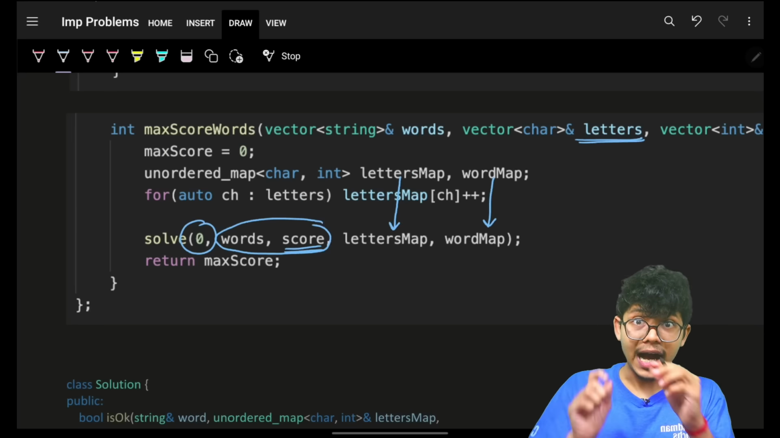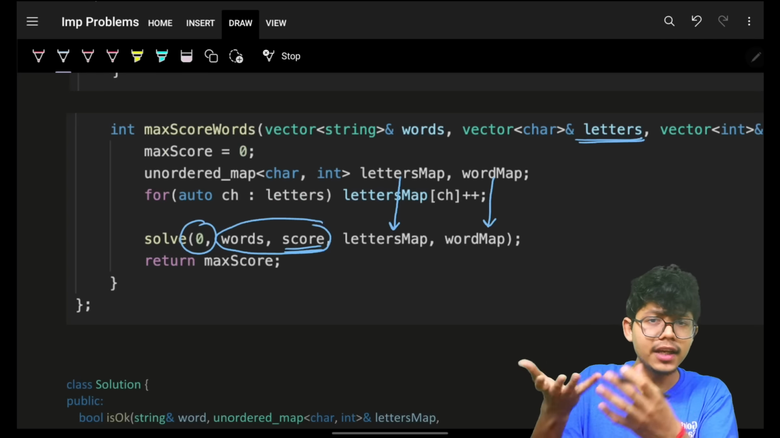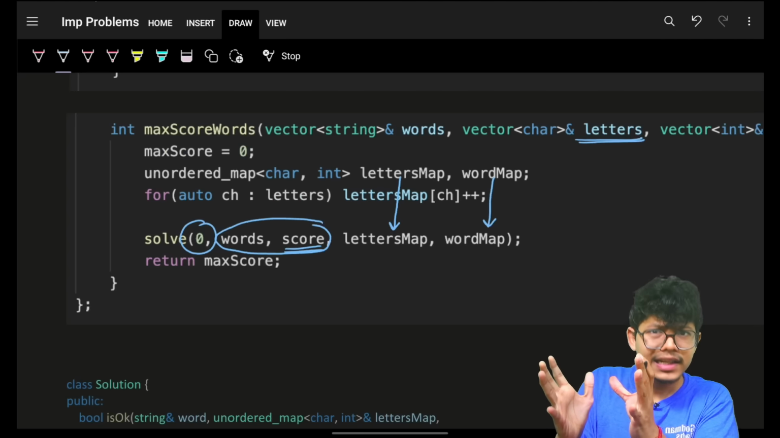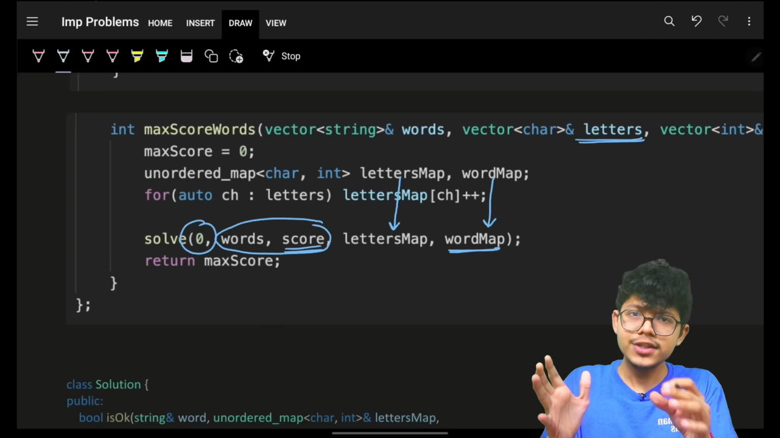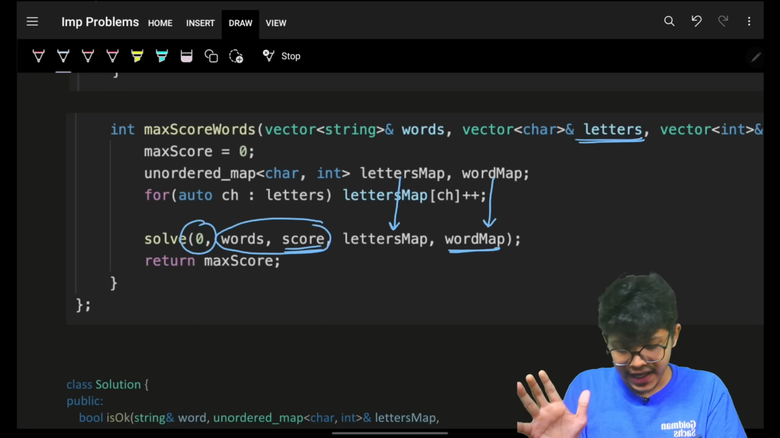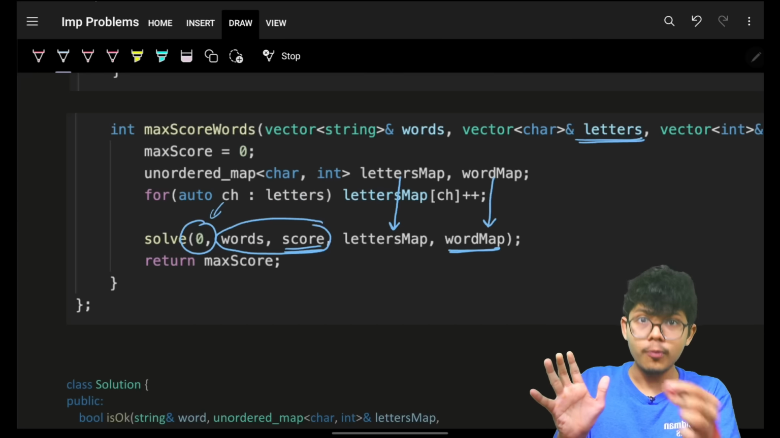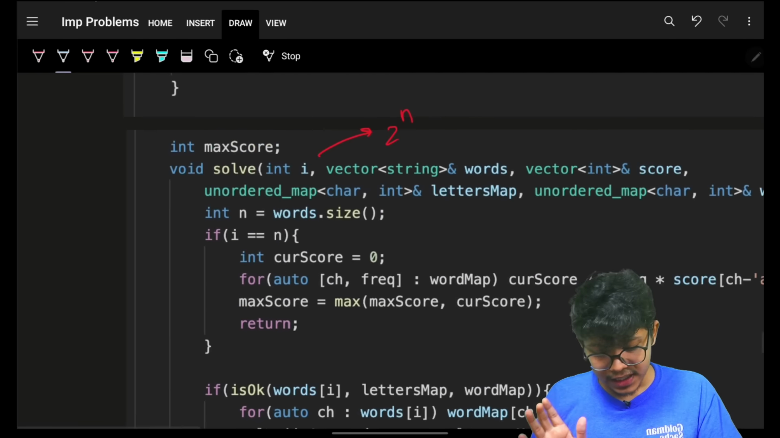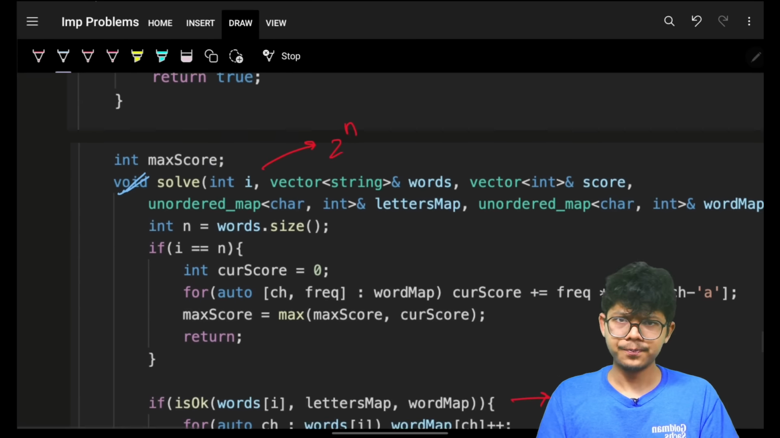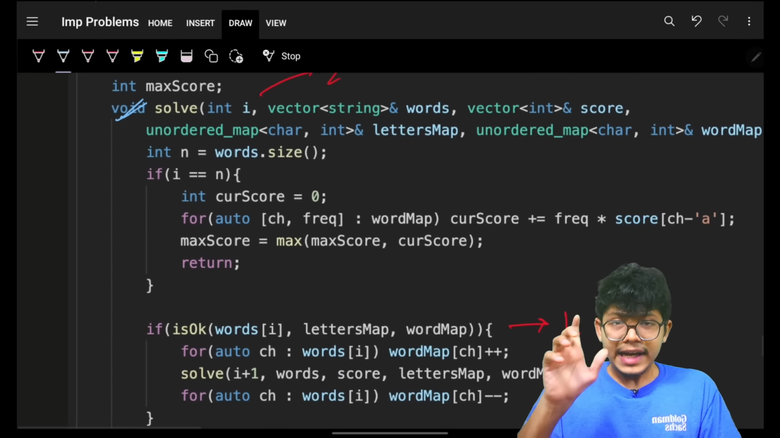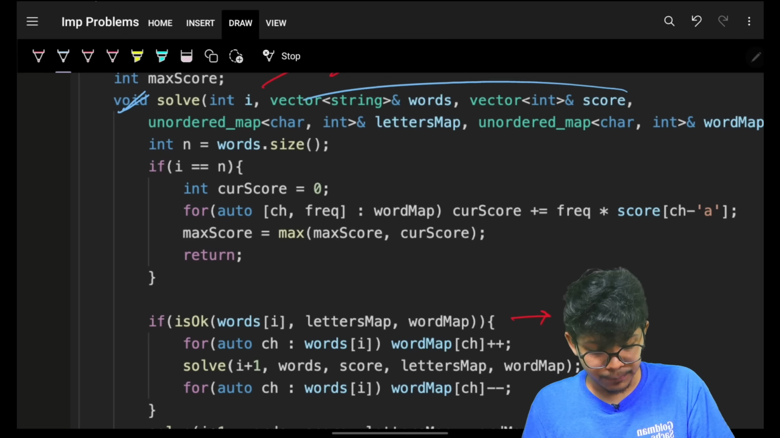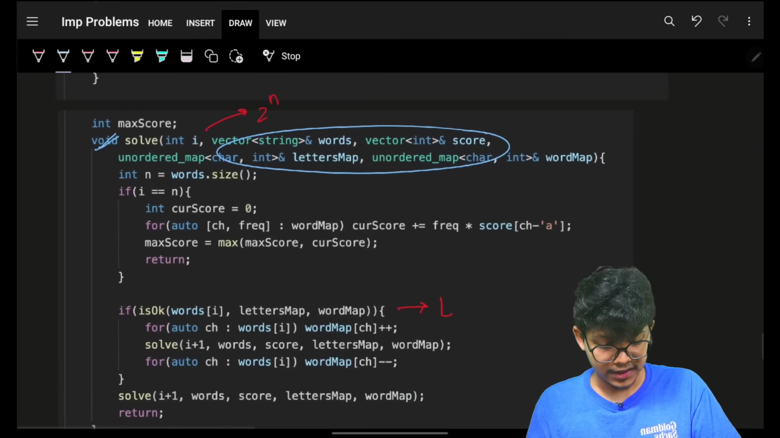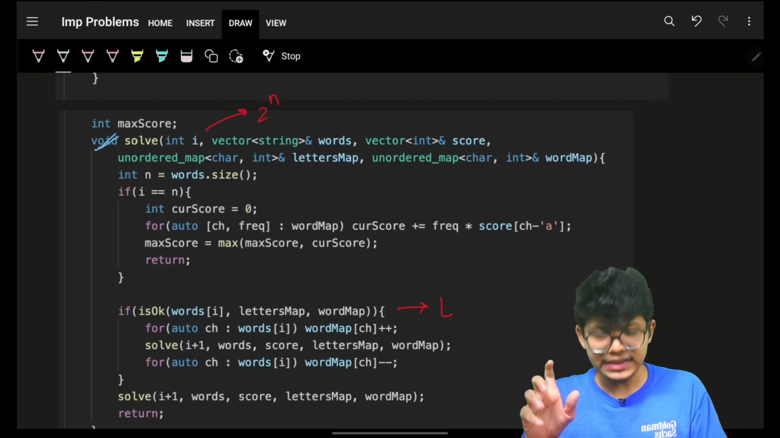If you remember, I will maintain the word map saying whatsoever subset I have taken, this is the frequency of every character in the existing subset, and now incorporate the current index I, which means words of I. Now let's go on to our solve function. Again, simple recursion. All these are inputs. Now, firstly, base case.